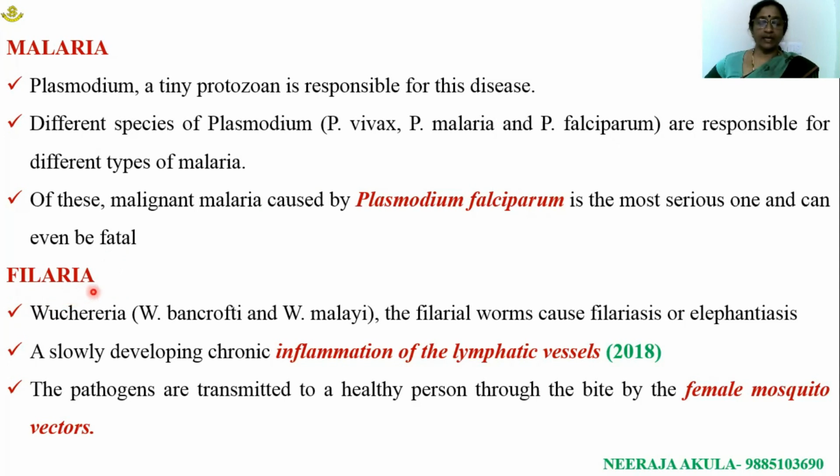Filaria. The causative organism for filariasis is Wuchereria bancrofti or Wuchereria malayi. The adults are present in the lymphatic circulation, while the larval stages are present in the bloodstream. Because of the presence of the adult stages, inflammation in the lymph vessels is observed, known as lymphangitis. Pathogens are transferred from an infected person to a healthy individual through female mosquitoes.